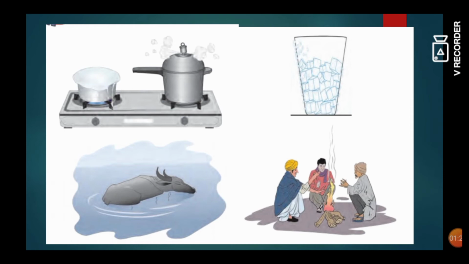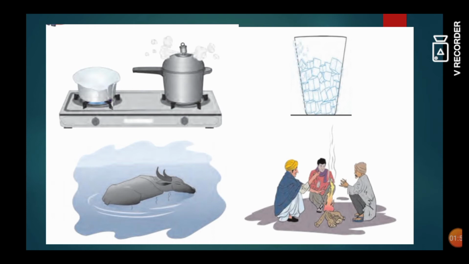In the next picture you can see that ice cubes are kept inside the glass and outside the water droplets are there, right? In the next picture you can see a pond in which an animal is also there, right? And what are the effects of the heat on this water also, that we will see.